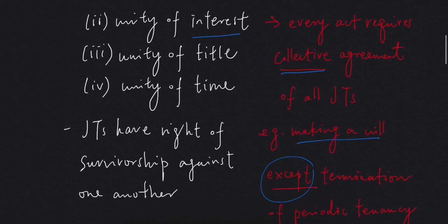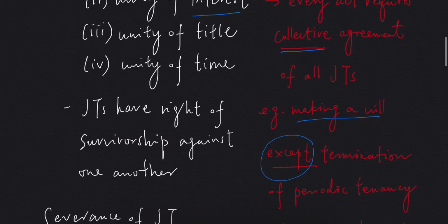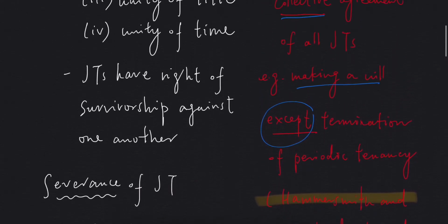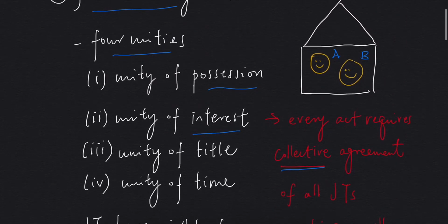However, there's an exception, and that is termination of periodic tenancy. And the case is Hammersmith. This means that if A and B let the property to somebody else on a periodic tenancy basis, A can terminate the tenancy without obtaining the agreement of B. So, this is it about unity of interest.